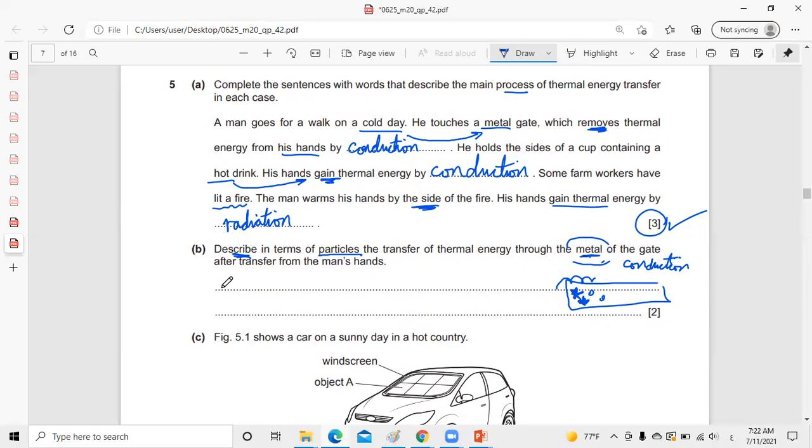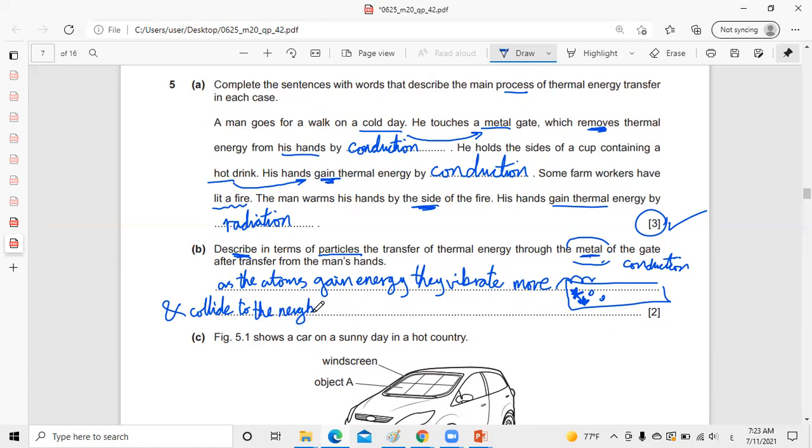So what we're going to say: as the atoms gain energy, they vibrate more and collide with the neighbor molecules to transfer heat, with the free electrons that move between them.